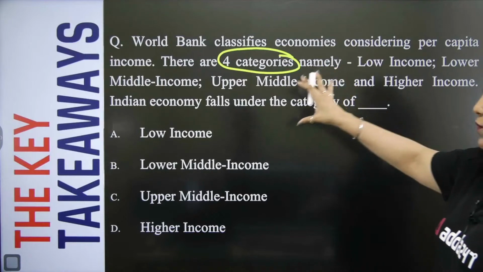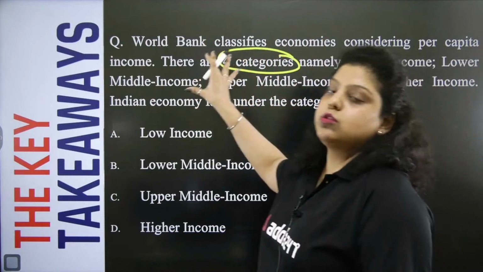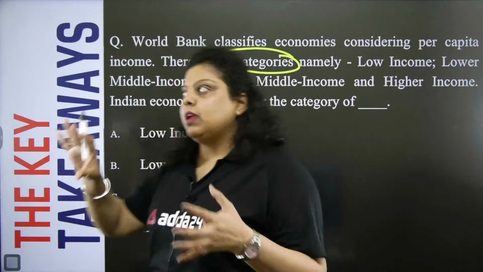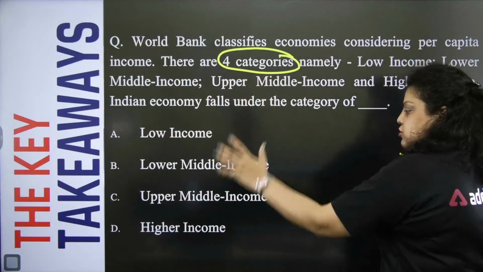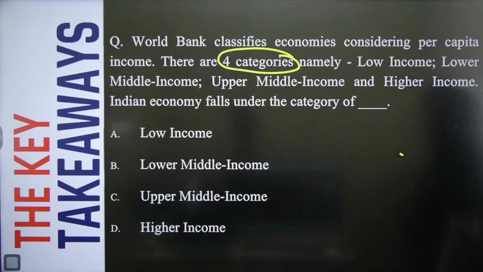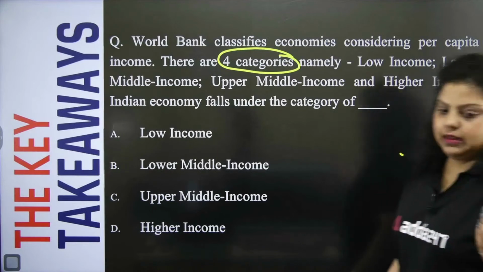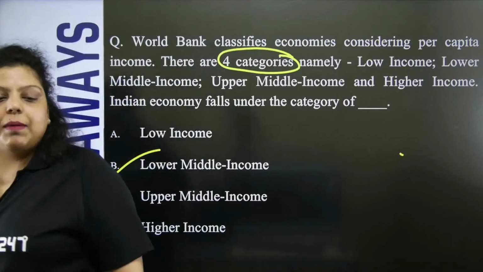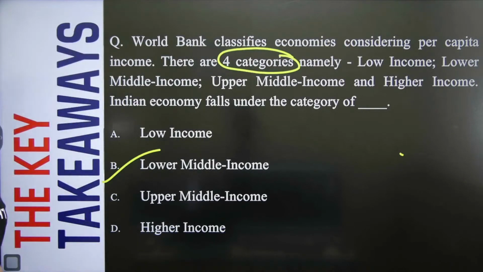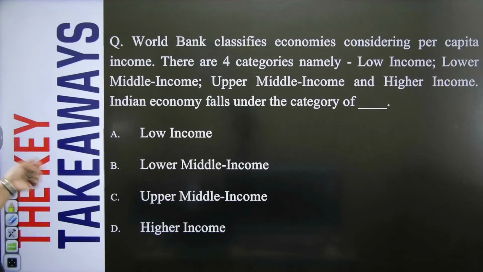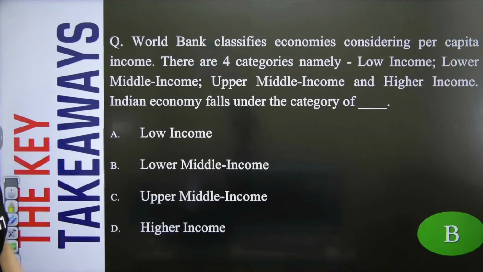But yes, if this question was asked in May 2023, then obviously out of this question and these options, another question can be formed. Okay, I got one answer. That is lower middle income country. Very good. So India is a part of the lower middle income country as per the World Bank per capita income classification. So the right answer will be your B option.